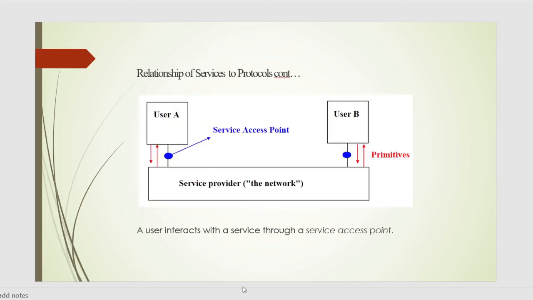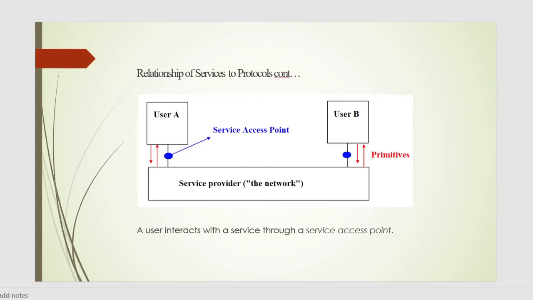And in this figure, you can see the user interacts with a service through a service access point. Here we have two users, user A and user B, and the users interact with one service provider.